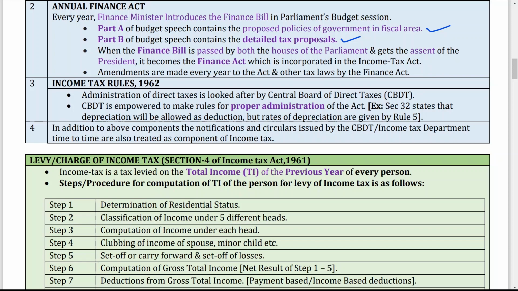If assent is given by the President, then that particular bill is considered passed, and it is known as an act, which is incorporated in the Income Tax Act. Amendments are made every year to the Act and other tax laws by the Finance Act. So every year there are certain changes, and some Finance Act is made.